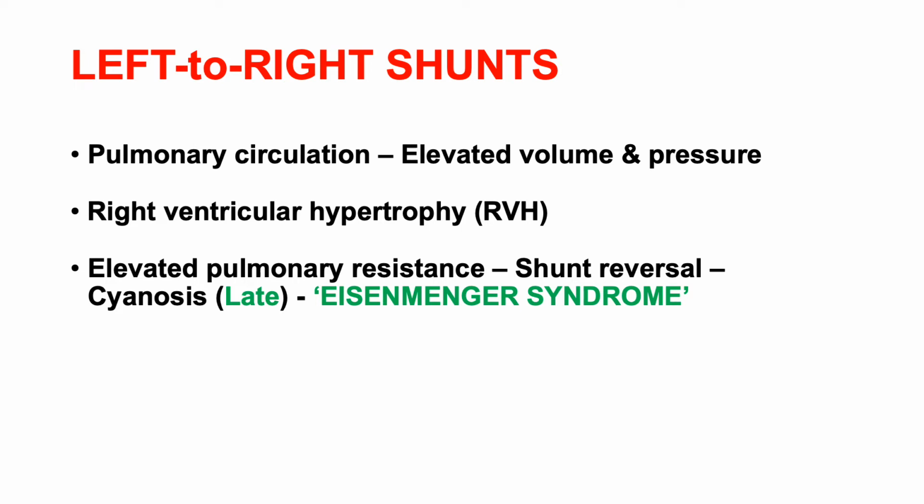That is what we mean by shunt reversal. So on the right side you have deoxygenated blood, and on the left side you have oxygenated blood. Now deoxygenated blood is getting mixed with the oxygenated blood, and this mixed blood is being supplied to the body. So that's why there will be development of cyanosis. Altogether, this is what is known as Eisenmenger syndrome.